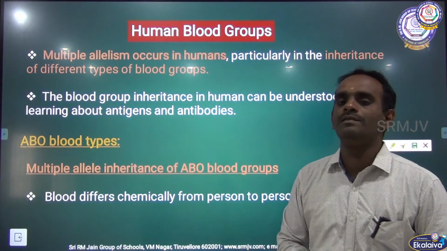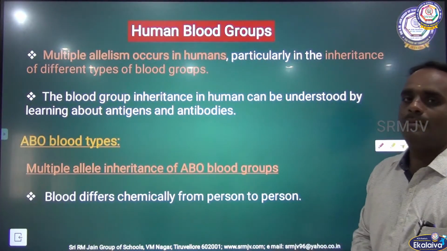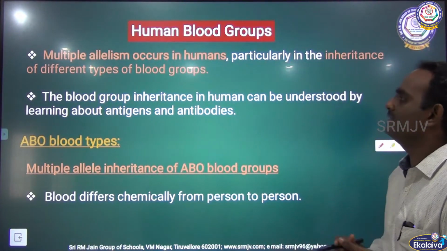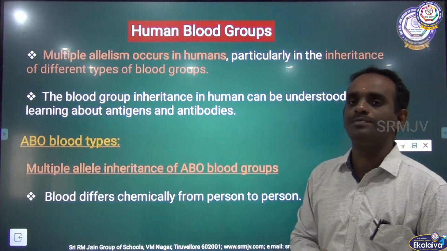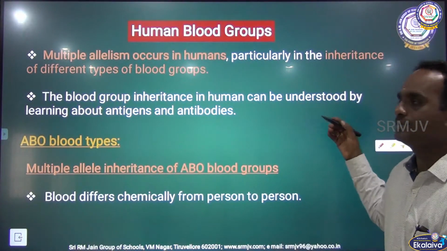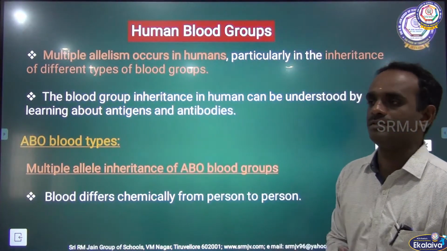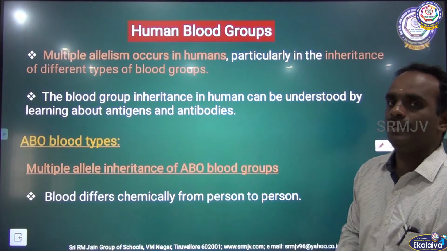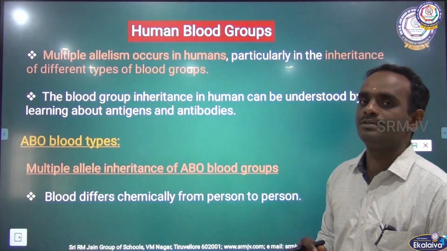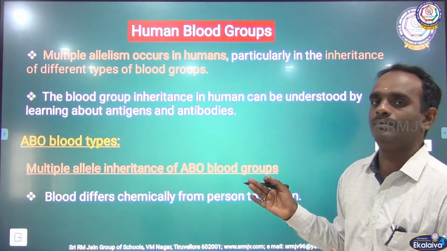In multiple allele, we will see the human blood groups. Multiple allelism occurs in humans, particularly in the inheritance of different types of blood groups. The blood group inheritance in humans can be understood by learning about antigens and antibodies. There are two different types of blood group in human beings: one is the ABO blood group and another one is the Rh blood group.